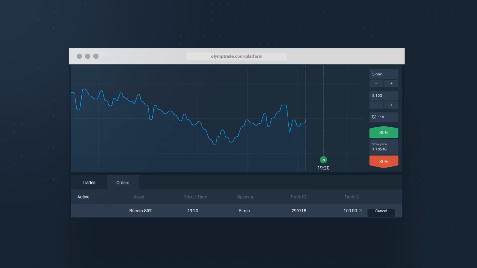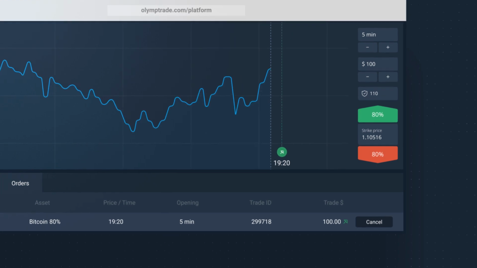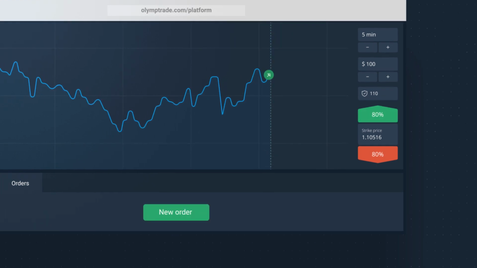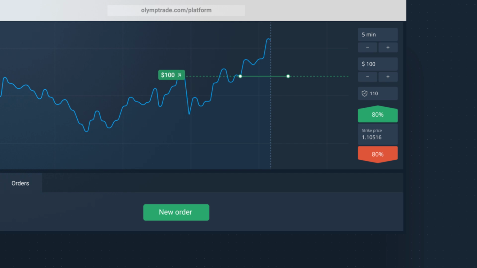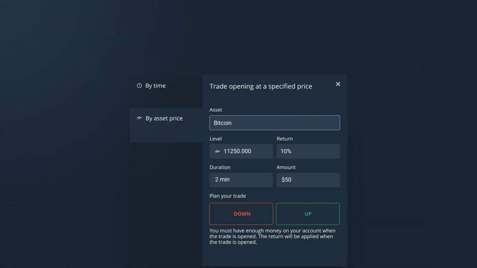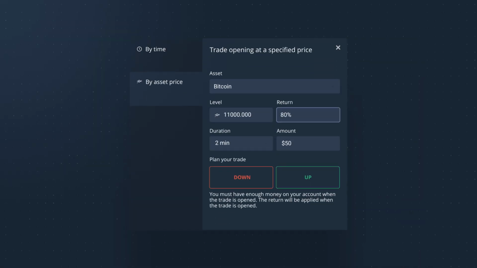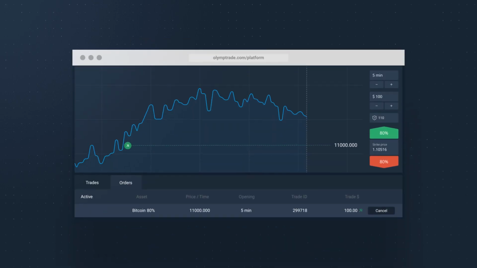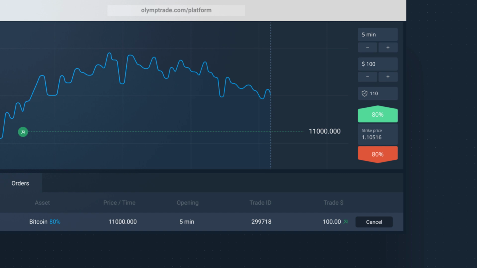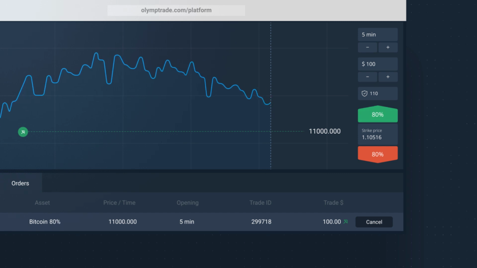If the rate of return on the asset is equal to or greater than the specified value, the trade will be opened automatically at the specified time. A price-based request opens a trade at the desired price. The asset's rate of return when the specified price is hit is still an important condition.